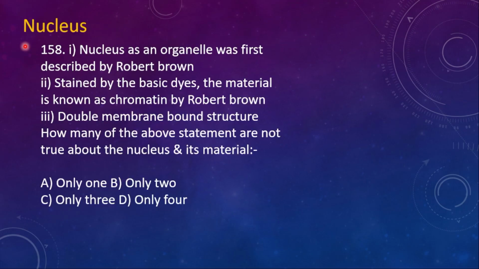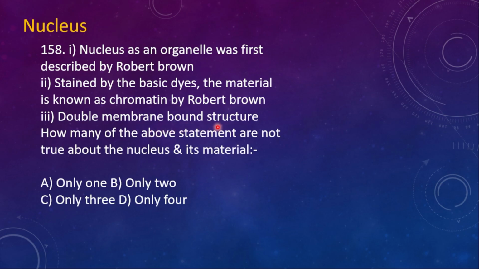Now the questions are from the nucleus part. 158. 1. Nucleus as an organelle was first described by Robert Brown. Yes. 2. Stained by a basic dye, the material is known as chromatin by Robert Brown. No. 3.